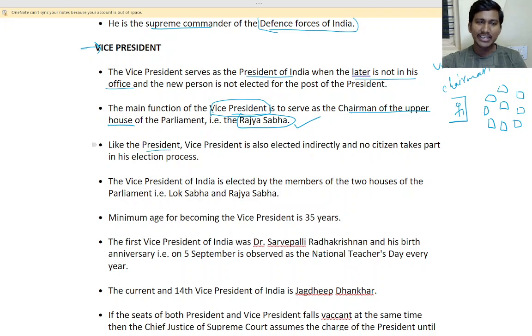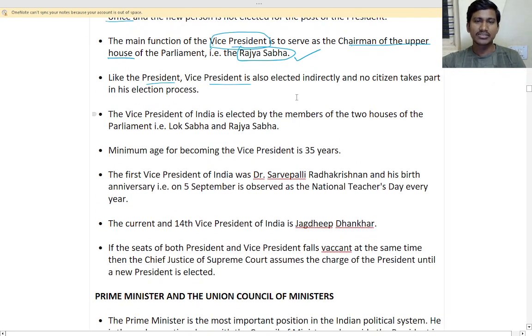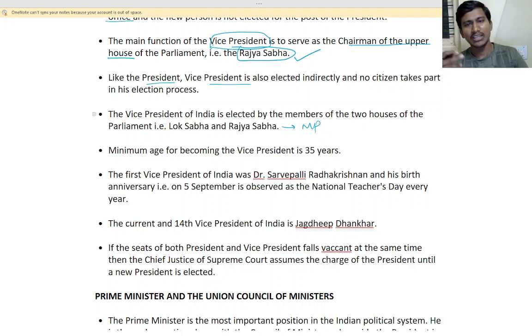And like the president, the vice president is also elected indirectly, and no citizen takes part in the process. Members of the parliament elect the vice president. The vice president of India is elected by the members of the two houses of parliament, that is Lok Sabha and Rajya Sabha, that is MPs only, but the president is elected also by MLAs and MLCs.